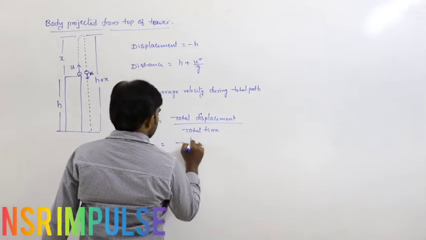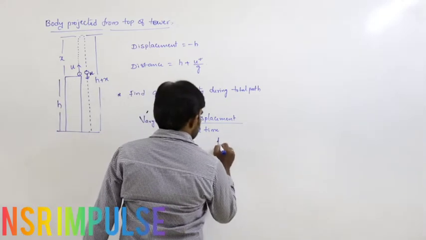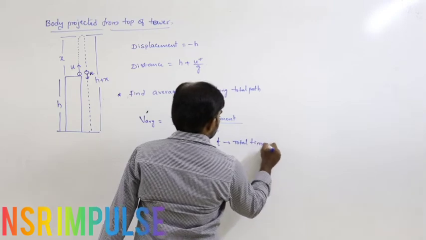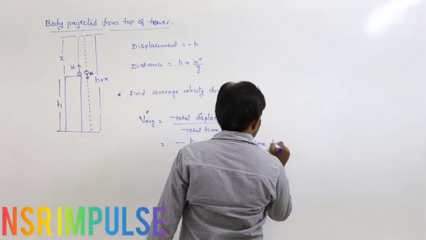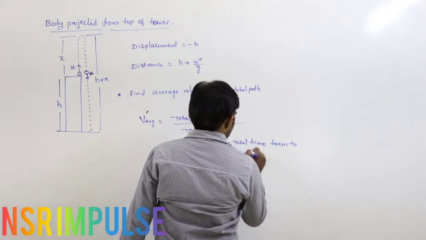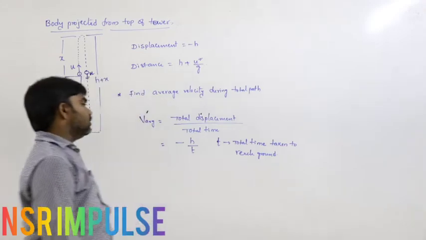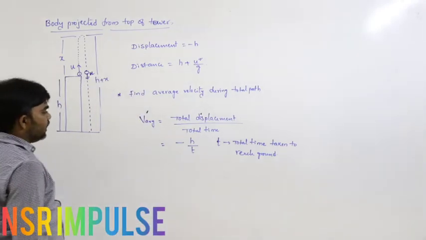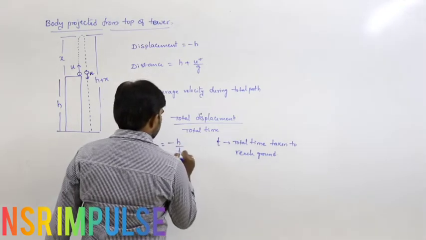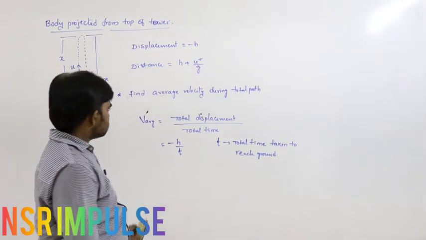Total displacement is minus h. Let us say total time is T, the total time taken to reach the ground. So V average is minus h by T, total displacement by total time.